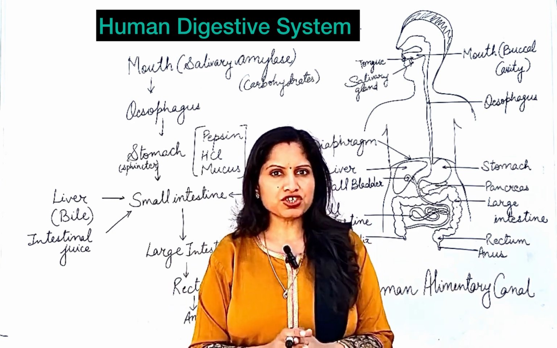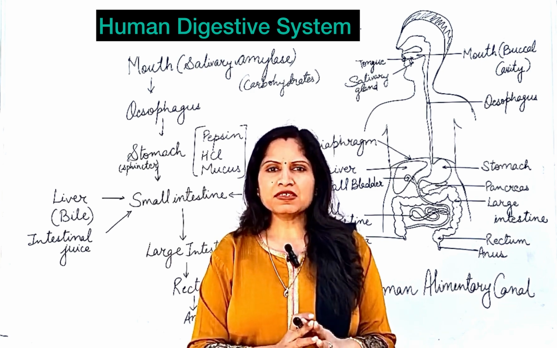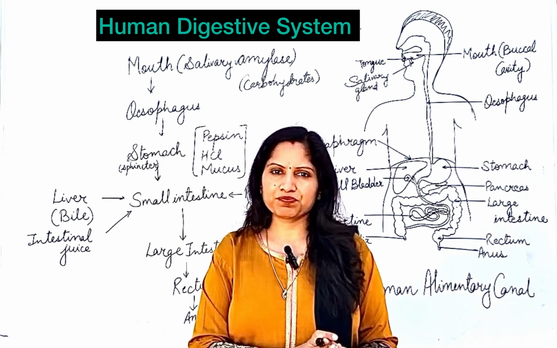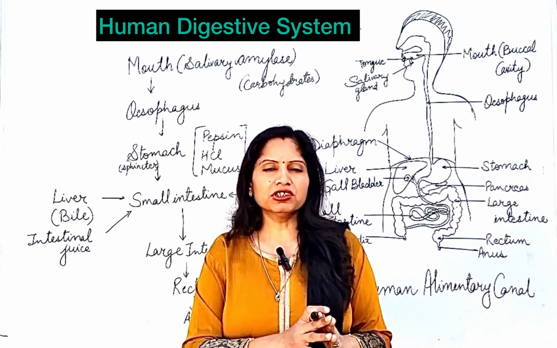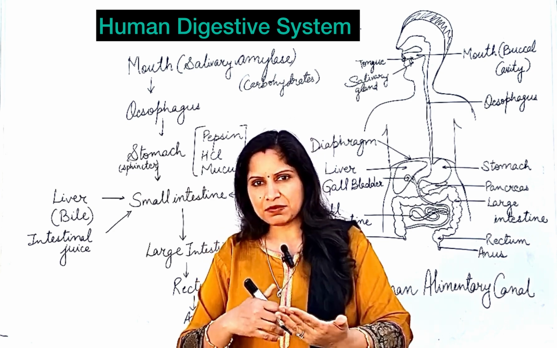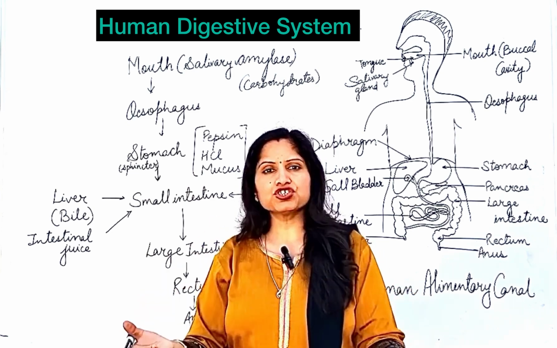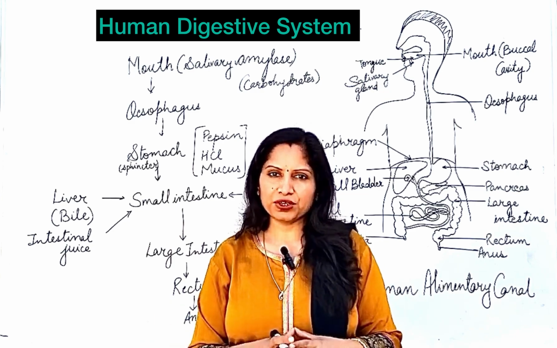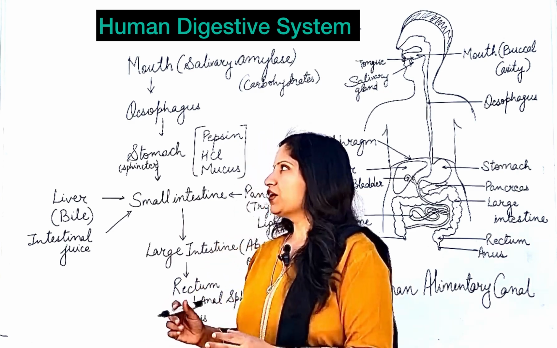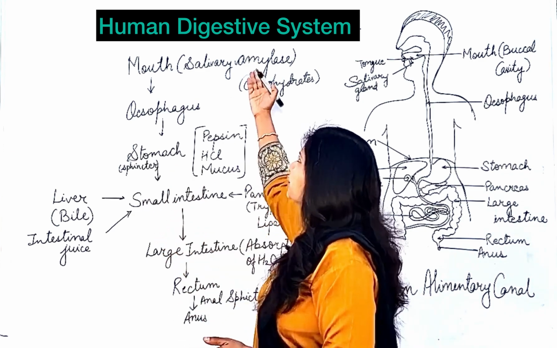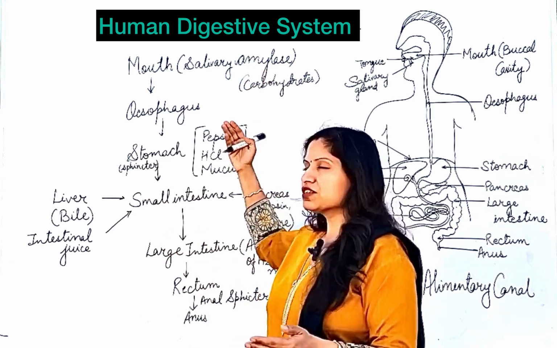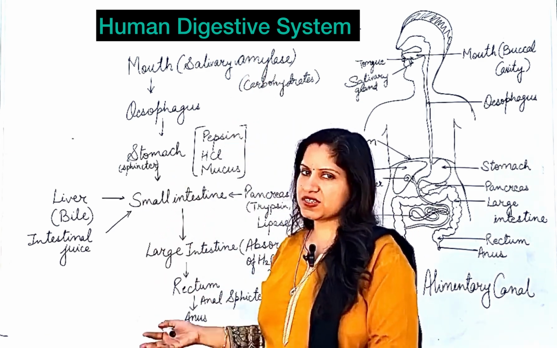One more important question related to the digestive system is: name some biological catalyst. What are biological catalysts? Biological catalyst means any of the enzymes. These enzymes help in the speedy digestion of food, and that is why they are known as catalysts. So whenever you are asked about a biological catalyst, you can name any enzyme. It could be salivary amylase, it could be pepsin, or any other enzyme that we are going to see up next.